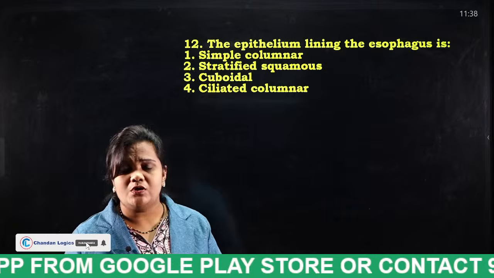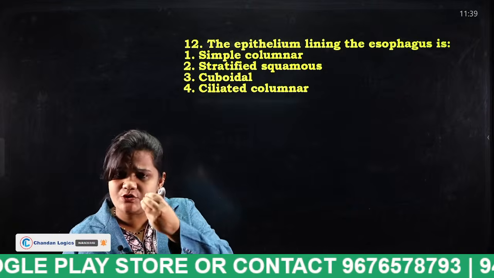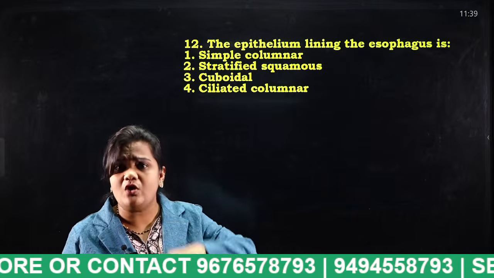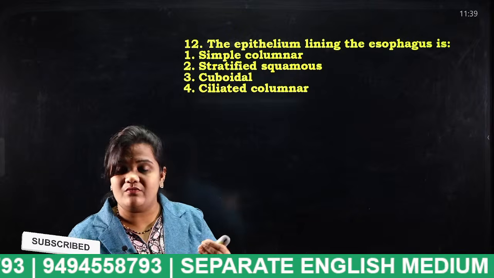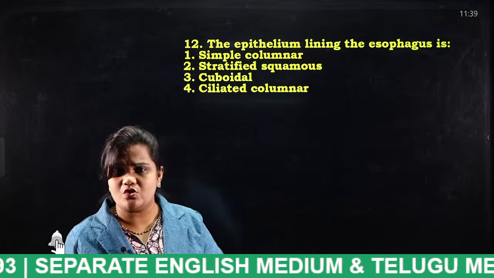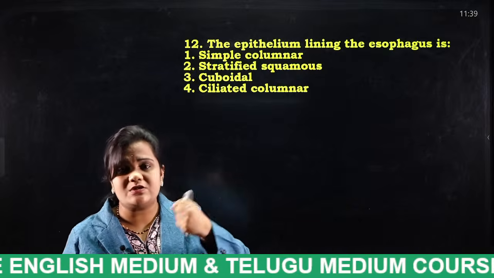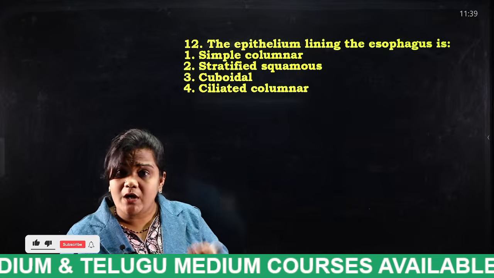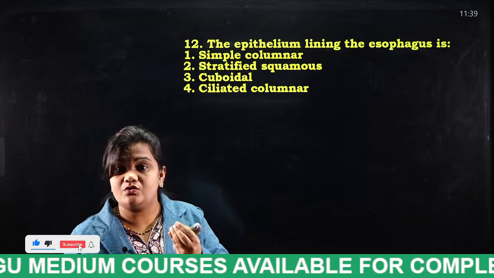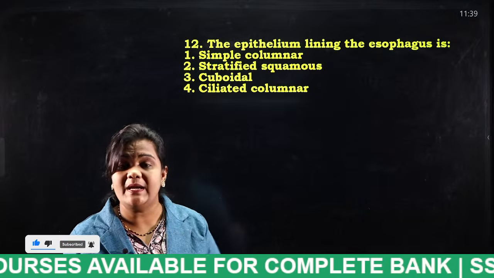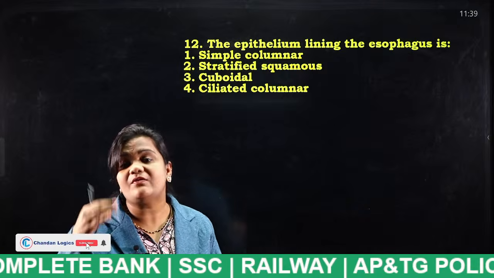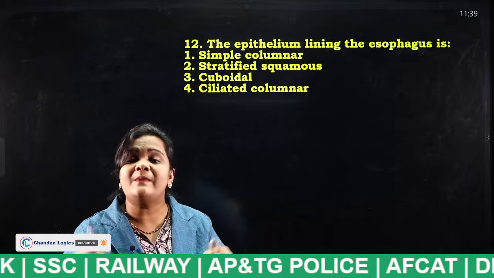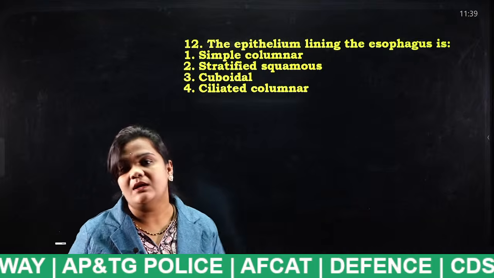Listen properly. The esophagus, which allows the food into the stomach, requires a lot of things to prevent friction. When we consume hard food, can we swallow stones through the esophagus? No. But small stones can be swallowed. In order to swallow hard food, how should the esophagus be? It should have the property of overcoming friction. That means it must contain multi-layered lining.